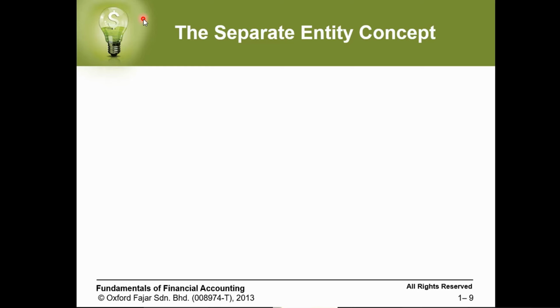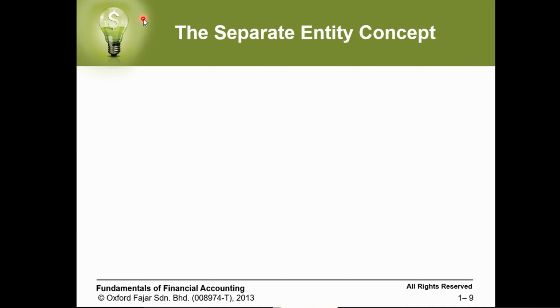Second account, we call it capital. This is when the owner puts money in the business. So again, we need to keep in our mind what we call the separate entity concept, which is that the owner is separate from his business, is different from his business, even if he is a sole trader, we still need to keep them different, okay?